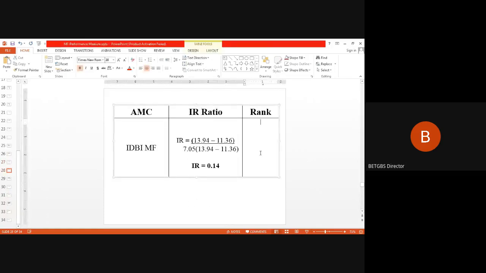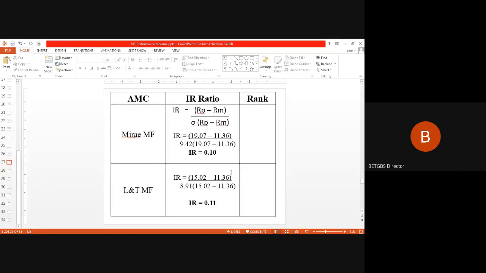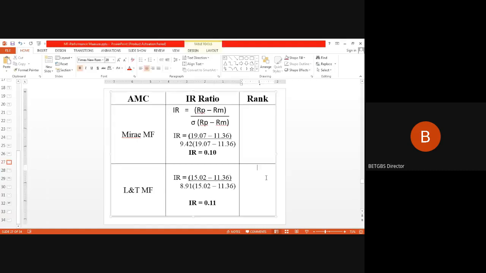So IDBI is number one because it is the highest at 0.14, then LNT is number 2, it is the next highest, and Mirai is number 3. So this is how we do the IR ratio.